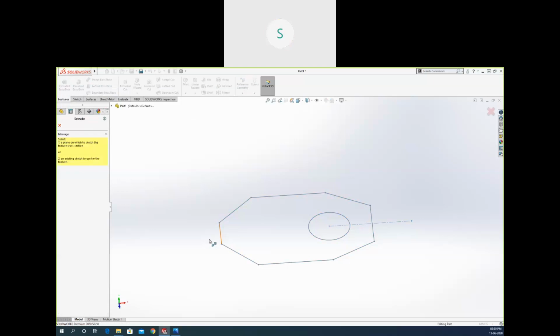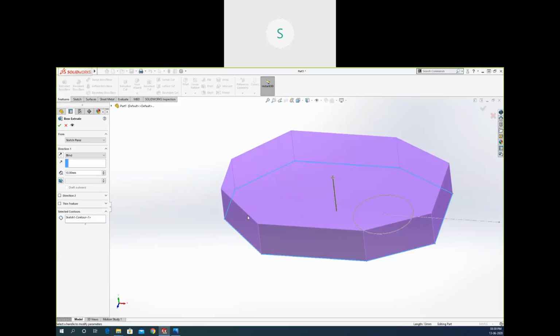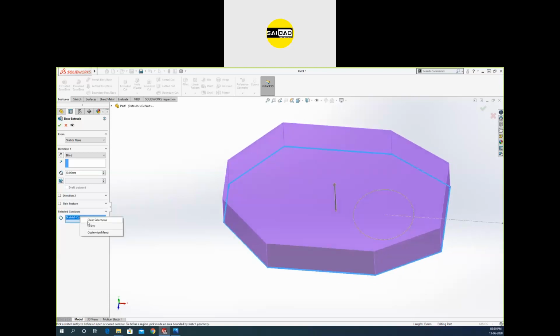So extrude, I'm just going to select any entity of the sketch, and you can see it has picked the outer entity only. Because I have selected this line, it will select all the chains, it will select the connected elements only. Okay, if you want to select everything, this circle included, then you have to go to this and clear everything.